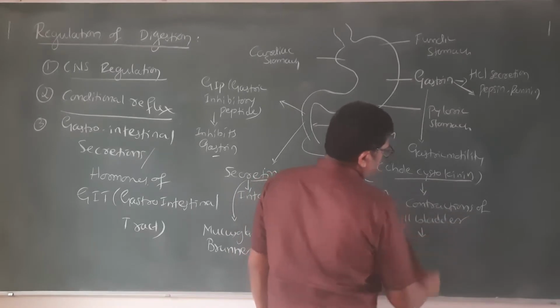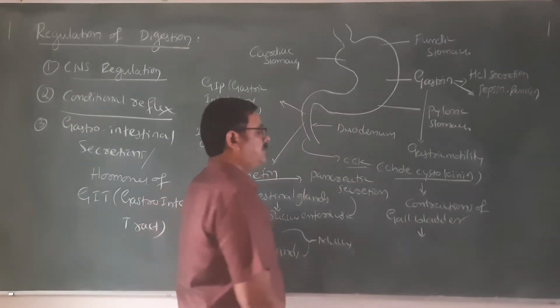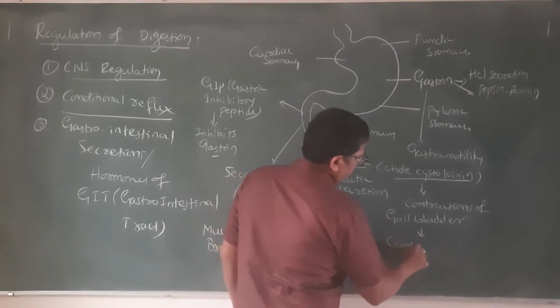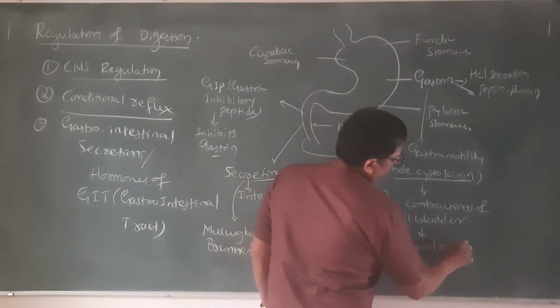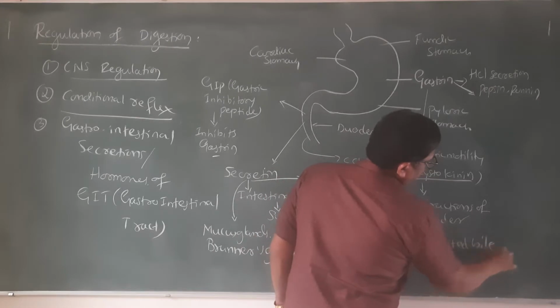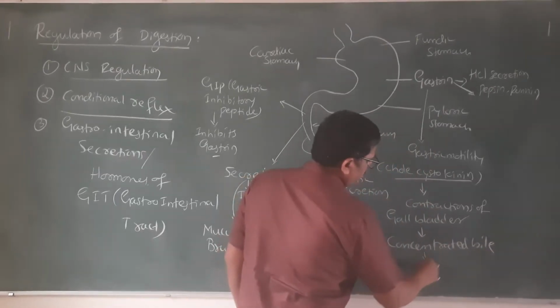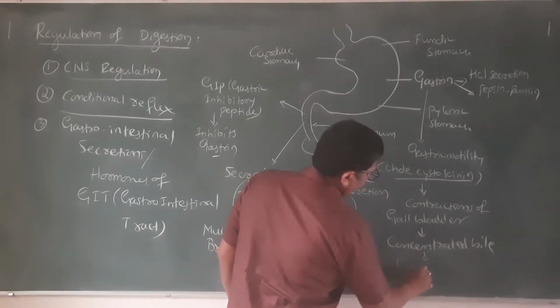Thus it leads to the release of concentrated bile. Concentrated bile is released, and this helps in emulsification of fat.